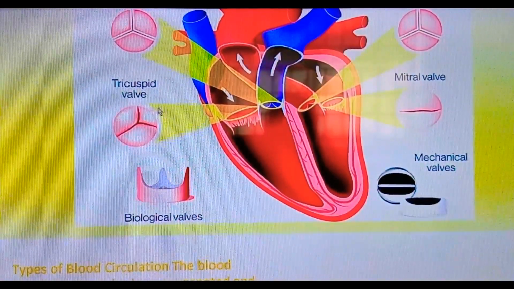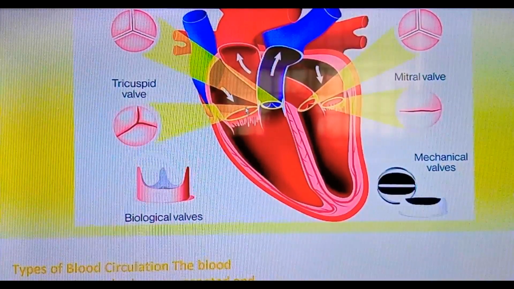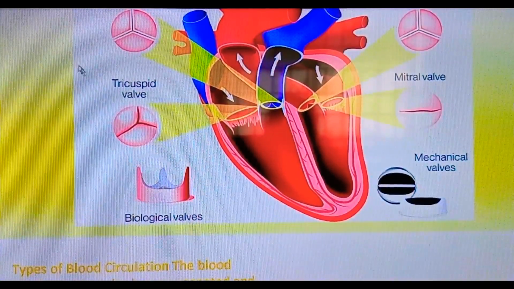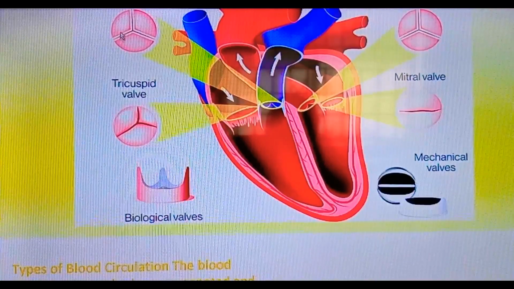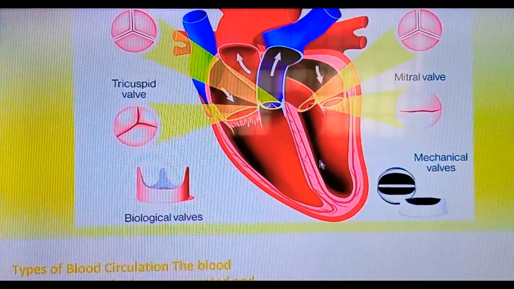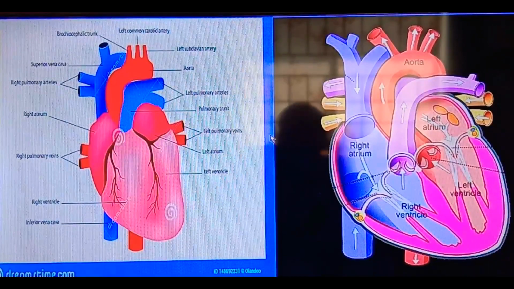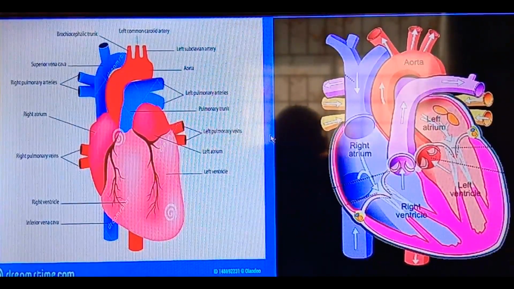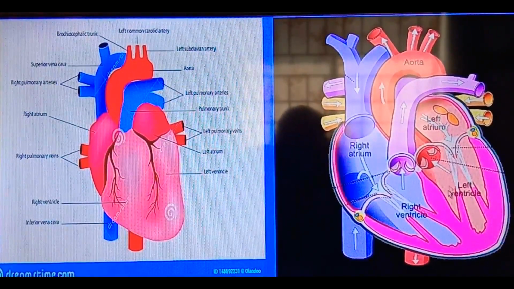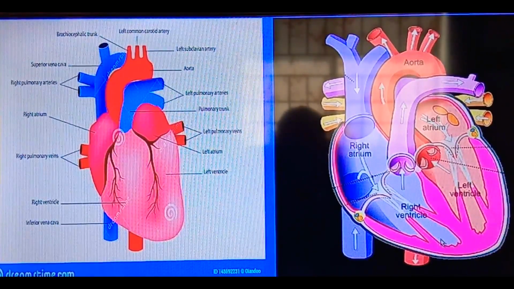So, see the location of the valves. On the left side, you have the mitral valve or the bicuspid valve, and on the right side you have the tricuspid valve. So see the opening of the valves which is enlarged. Now let us recall the structure of the heart and the blood vessels. The heart is four-chambered: the right and the left atrium and the right and the left ventricle. The left side deals with the pure or oxygenated blood and the right side deals with the impure blood.